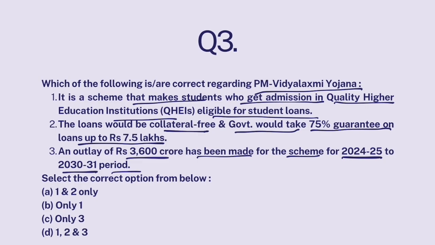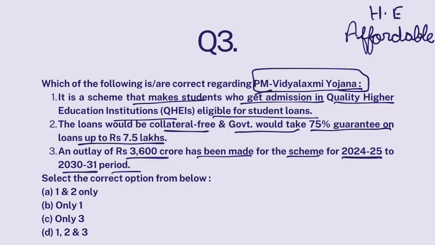Okay. Now, government has launched PM Vidya Lakshmi scheme to make higher education affordable for all. Now, how can you make higher education affordable? Because higher education is expensive, right? So, through PM Vidya Lakshmi scheme, government has made it a point that the students from poor background can avail loans from banks, which would fund their education.